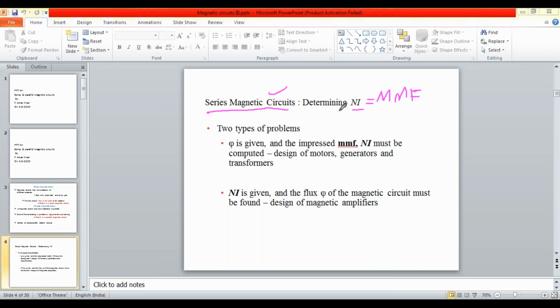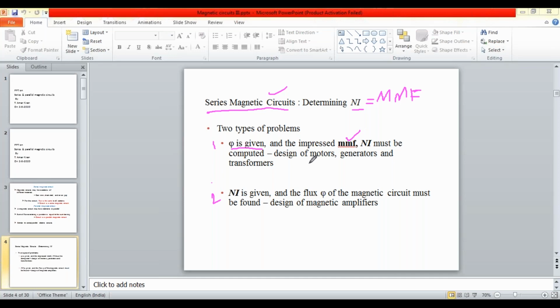In the first type of problem, the total flux value will be given, and you need to calculate the applied MMF.